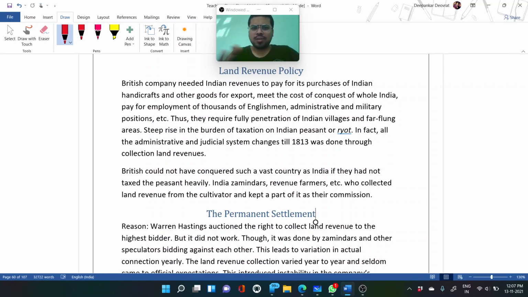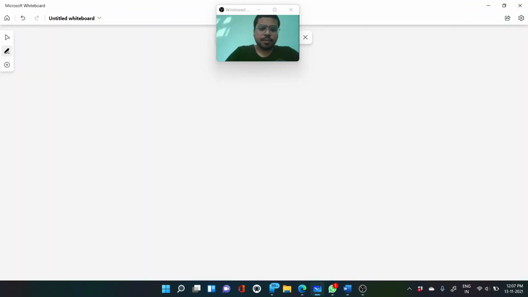So, how did land revenue policies come about? The British who ruled India survived so many years mainly due to the collection of land revenue.